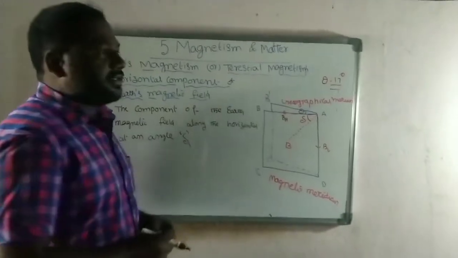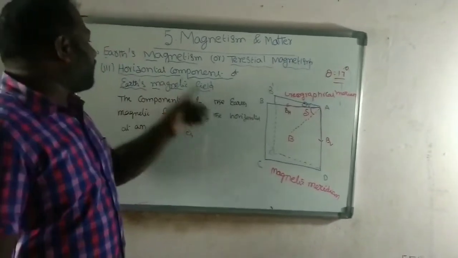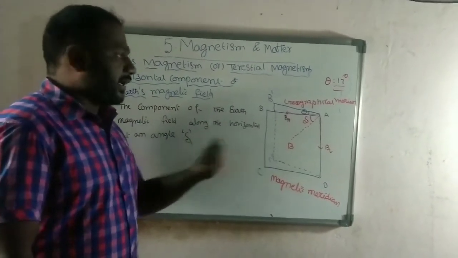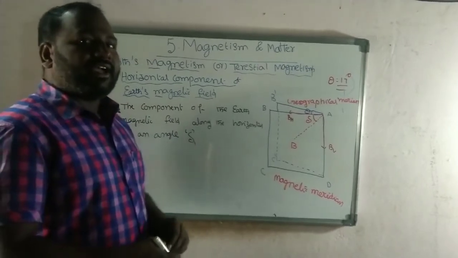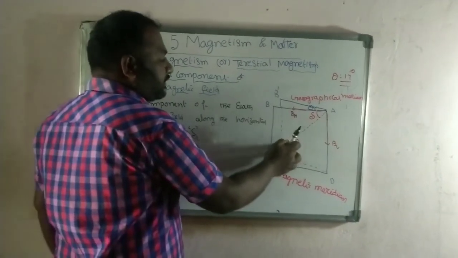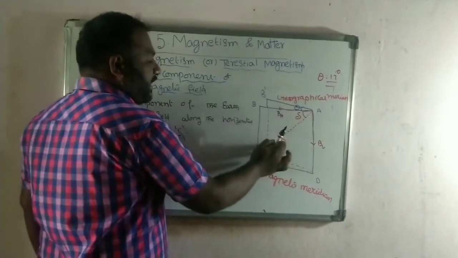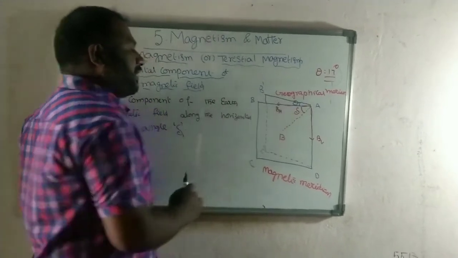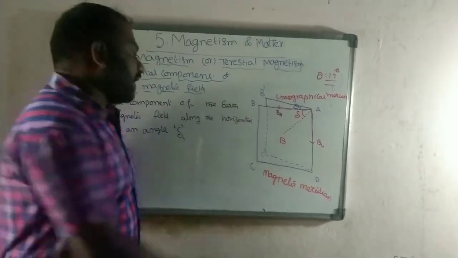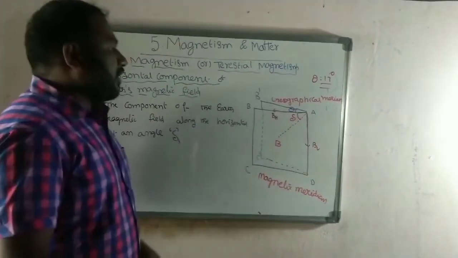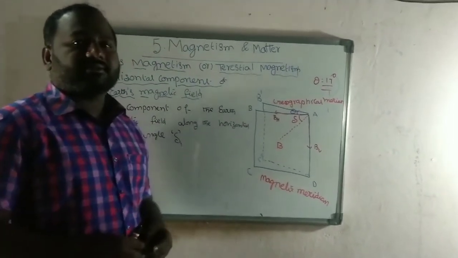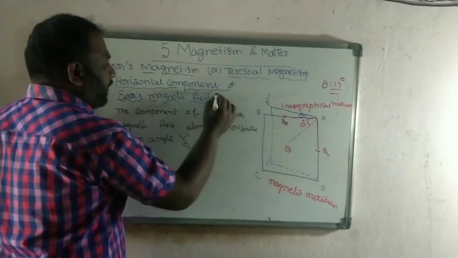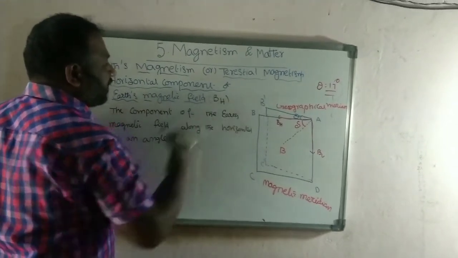Now see the last term. The last term is the horizontal component of the Earth magnetic field. It is the component of the Earth magnetic field which is along the horizontal. So here we resolve the Earth magnetic field into two components. The component which is horizontal and making an angle delta is called the horizontal component of the magnetic field. This is called the vertical component of the magnetic field. Now from this we are going to find the value of the horizontal component of the magnetic field. That component is represented with the term BH.